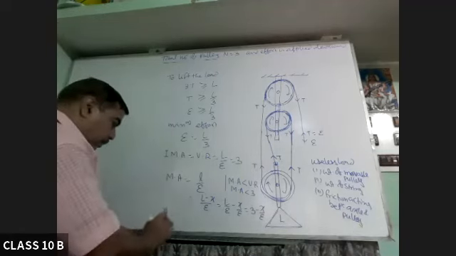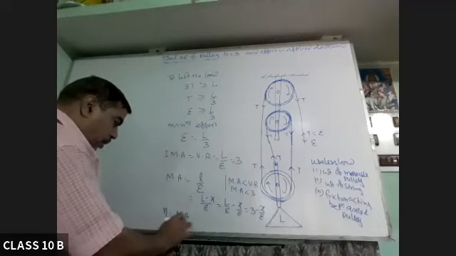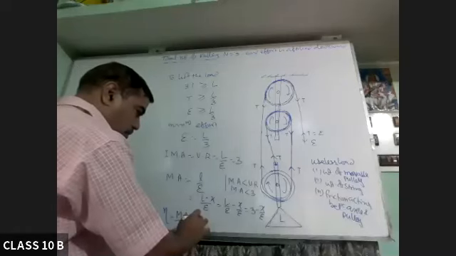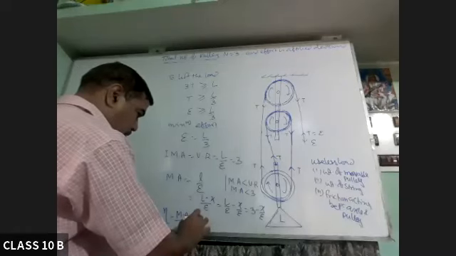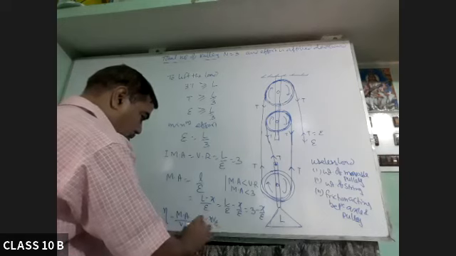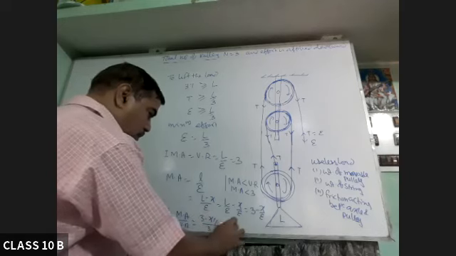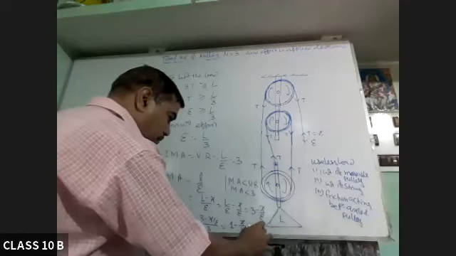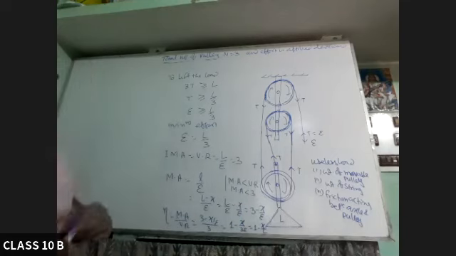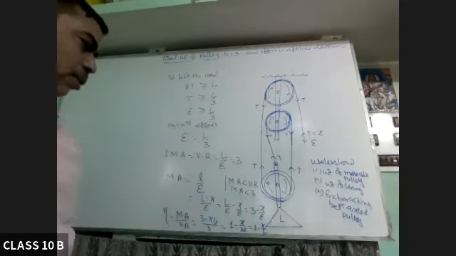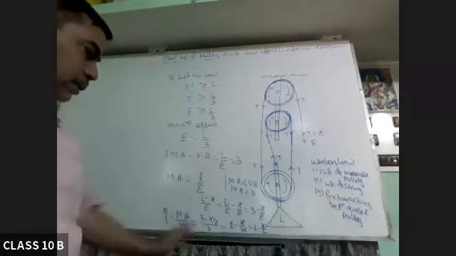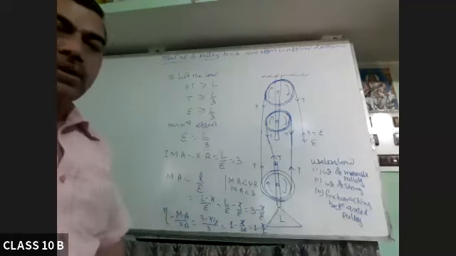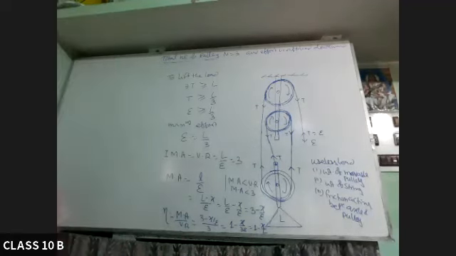So what will be the efficiency? MA over VR. So 1 minus X over 3E, or 1 minus X by L. That is the general formula for the whole block and tackle, or in all machines you can say. Efficiency will be 1 minus X over L, where L is the total load, capital L, that is useful and useless, the sum of these two.